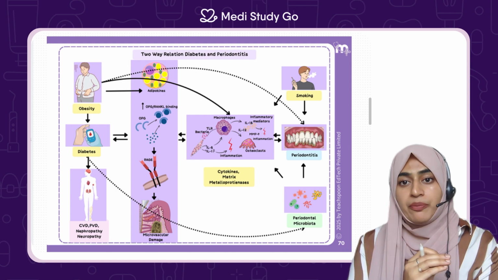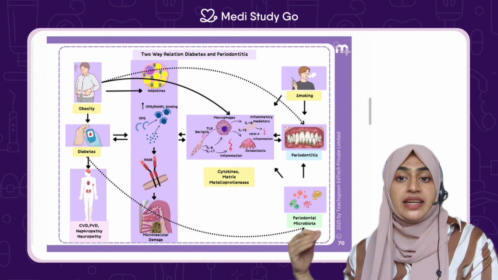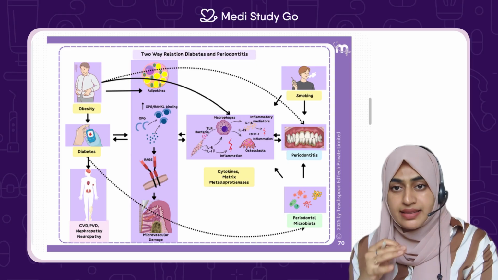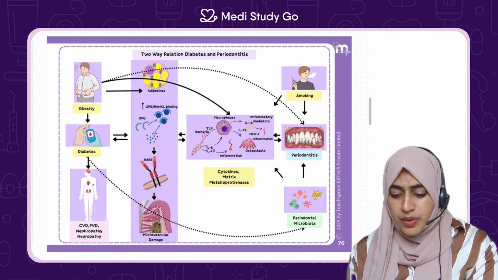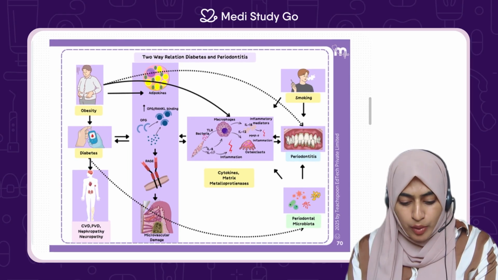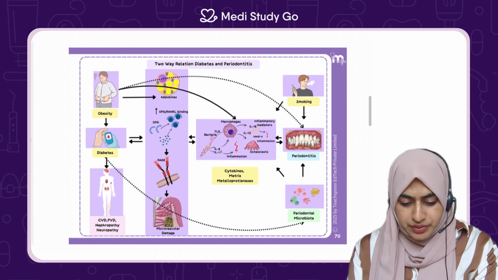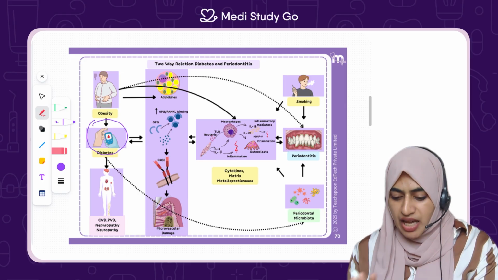Exactly, if you have periodontitis, it can't lead to diabetes, but it can aggravate your diabetes. So let's learn that now. If you look at this picture over here, we can see the overall scape of it. Let's talk about the diabetes part of it. So this is diabetes over here, correct? So the person is having diabetes now.